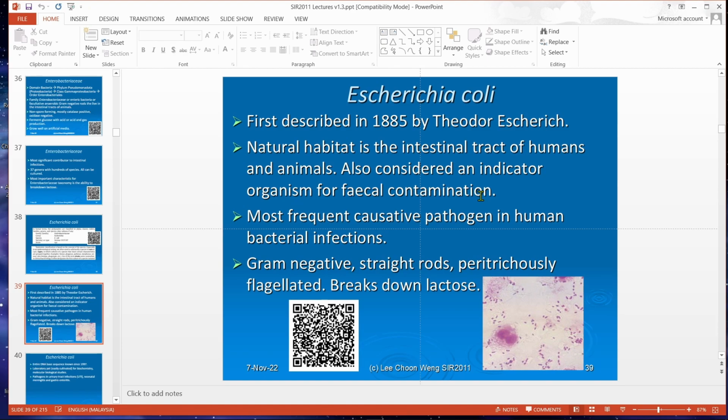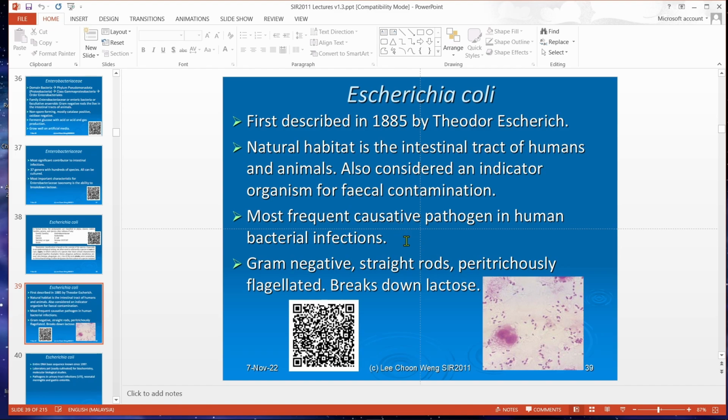Because E. coli doesn't survive well in the sea, if you are able to detect E. coli in seawater, that means there is fresh fecal pollution. It is also the most frequent causative pathogen in human bacterial infection.